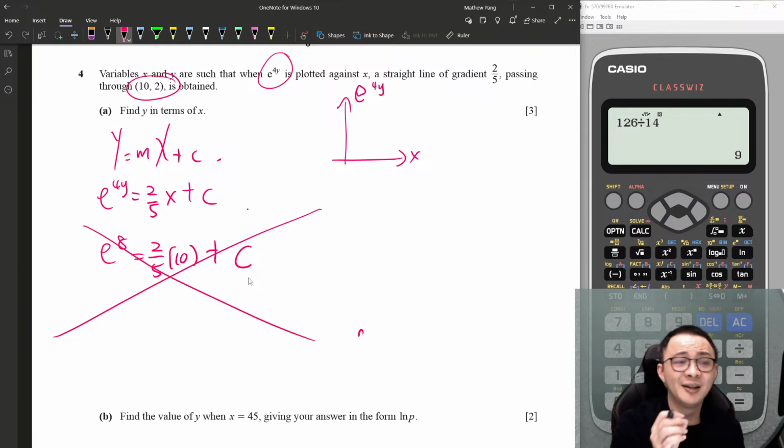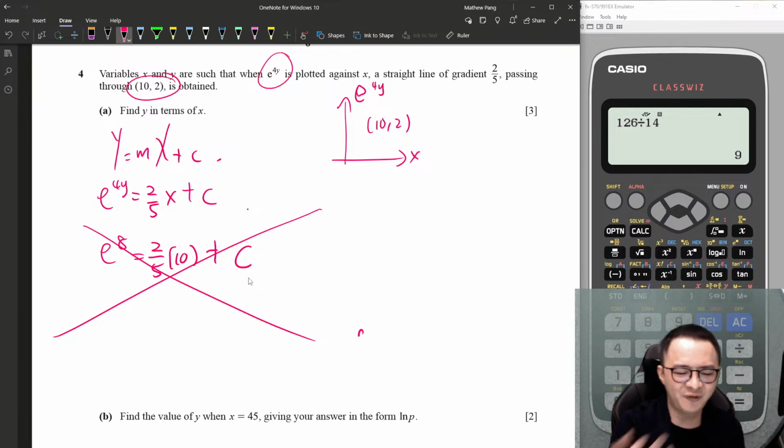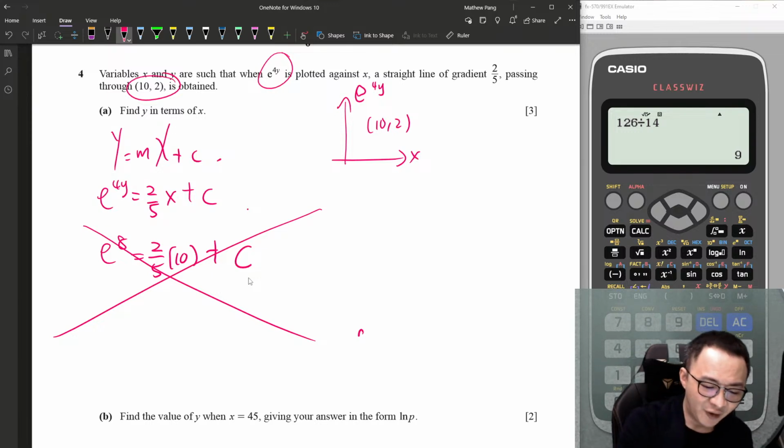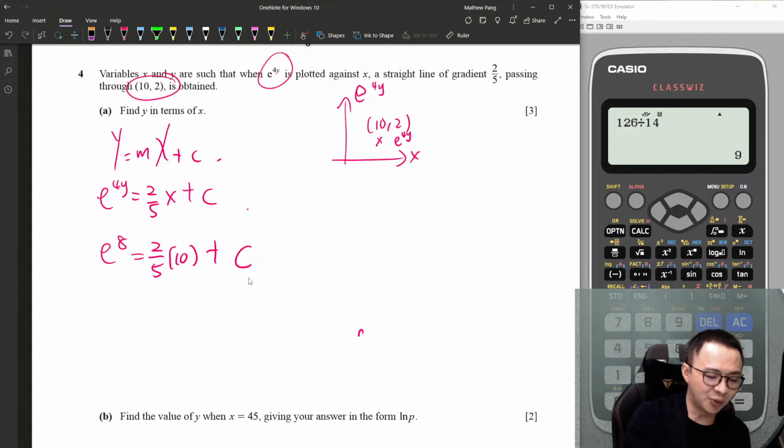Because why? Your 10 and 2 are no longer on the xy axis. Your 10 and 2 are on the e^4y against x graph. So your 10 is the x value, but your 2 is the e^4y value. So your e^4y value is 2. You cannot sub the 2 into the y. You need to sub the 2 into the whole thing. Okay? Must get the idea. So this one is 2.